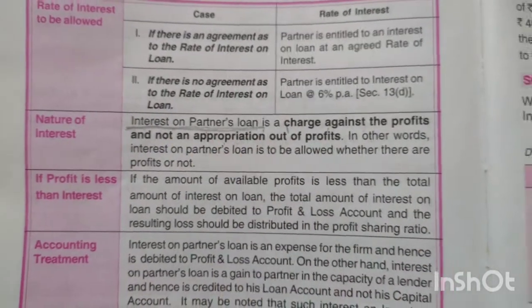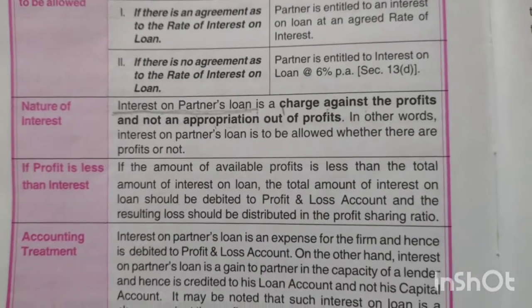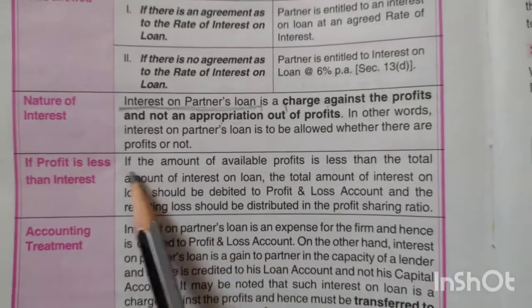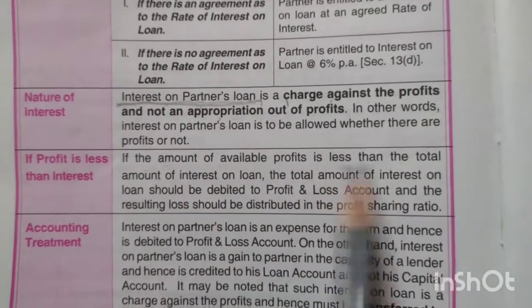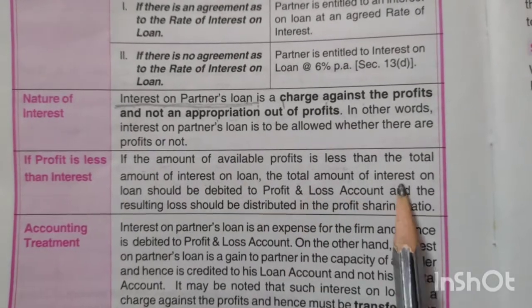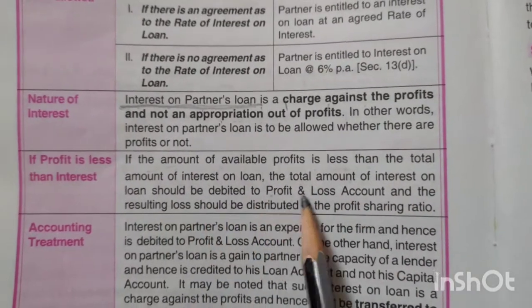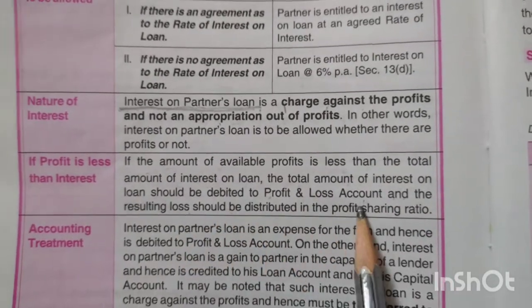For this adjustment, we need to prepare one small profit and loss account. See here, in the second point, it is written, if the amount of available profit is less than the amount of interest on loan, the amount of interest on loan should be debited to profit and loss account and the resulting loss should be distributed to the profit sharing.